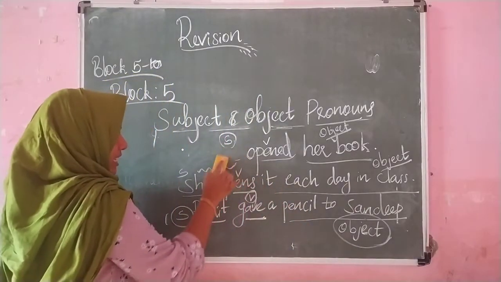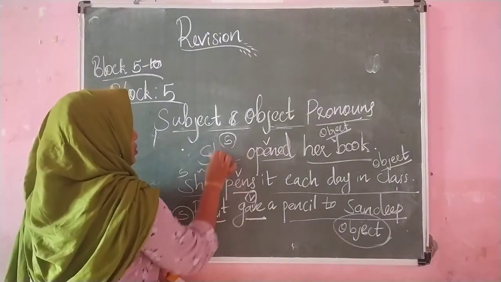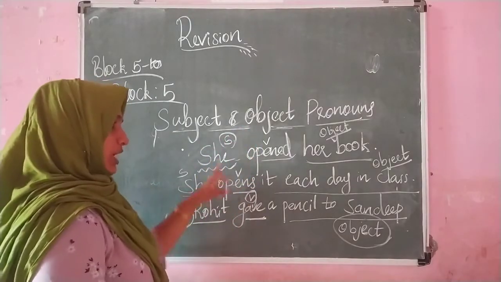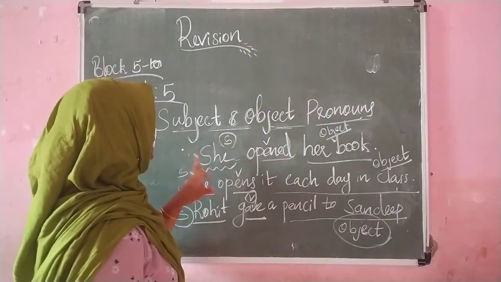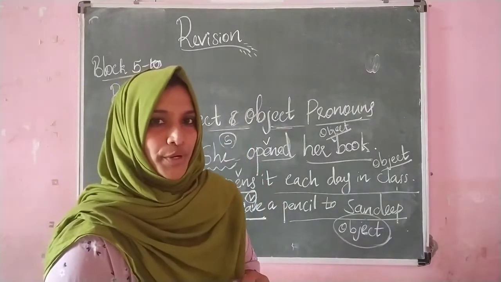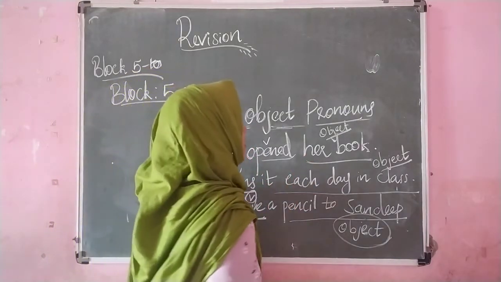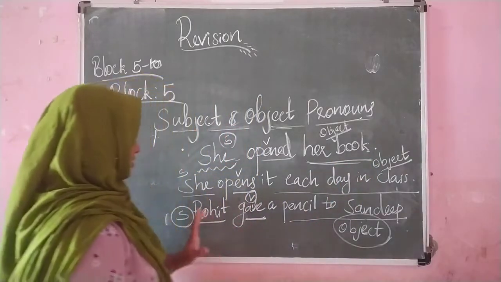So we can change this Chitra into she. So she opened her book. Okay, fine. So children, this she is the subject pronoun. And what is the object pronoun? Yes, this her is the object pronoun here in the sentence.